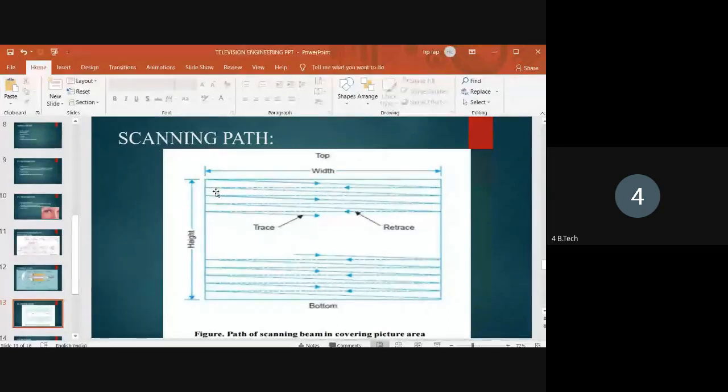By using the other deflection coil, the beam scans from top to bottom, which is the trace period, and again it comes back to the main position. That is why deflection coils are used in the camera tube to achieve the scanning.